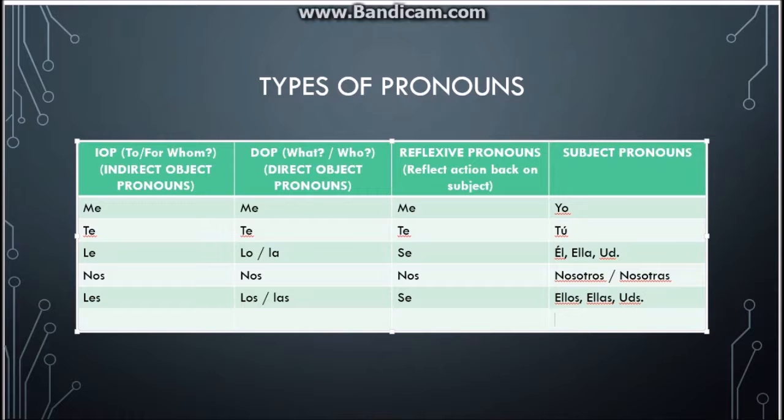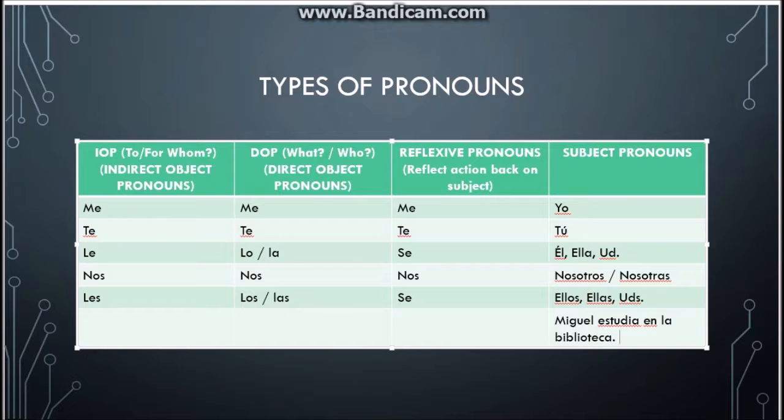For example, subject pronouns just help us find the subject. So if we say, Miguel estudia en la biblioteca, we can ask who studies. Miguel does. So what we can do is go from Miguel to he. He agrees with él. Él has to agree with the él conjugation of the verb estudiar, which is how we get estudia. But remember, we don't want to overuse the subject pronoun in Spanish, because when we conjugate the verb, for example estudia, it can only agree with él, ella, usted.